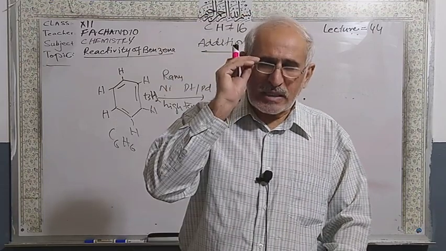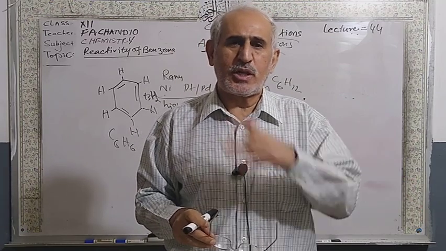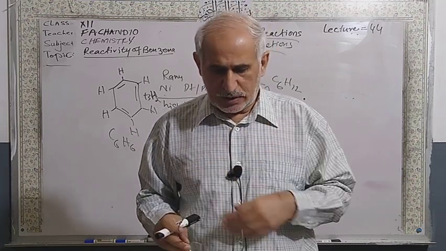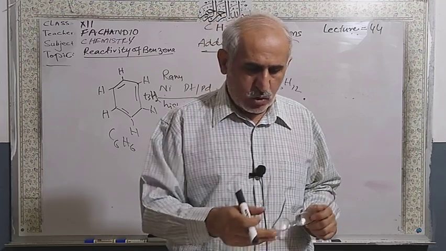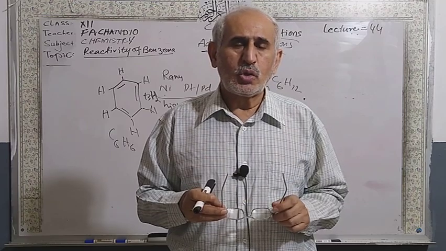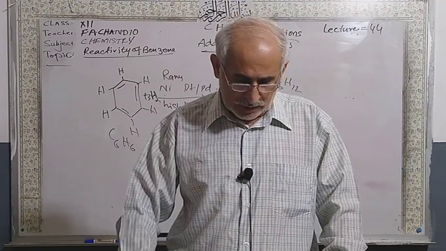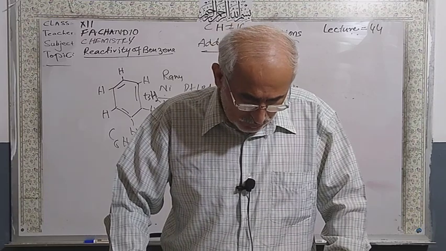There are two kinds of reactions of benzene with halogens: addition and substitution. We will do the substitution on the next topic. There is an addition reaction, but you have to use the proper conditions while you are adding chlorine or bromine to benzene.